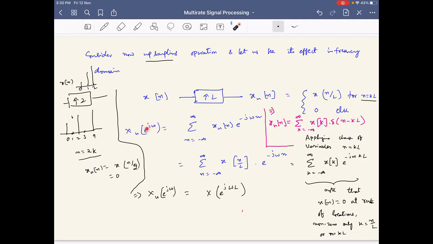What is the consequence of this in the frequency domain if we see? We can write the discrete time Fourier transform of it and substitute these things. You can see that this is the sum over k equal to minus infinity to infinity of x of k e power minus j omega kL. In other words, x u of e power j omega is x of e power j omega L. Is this clear?